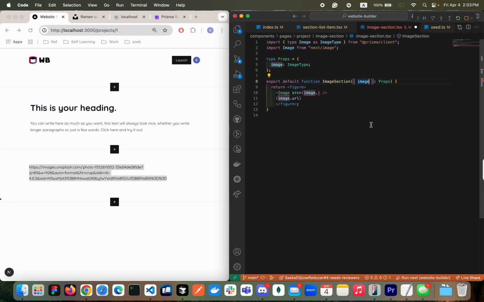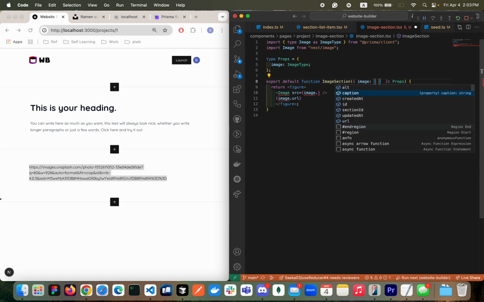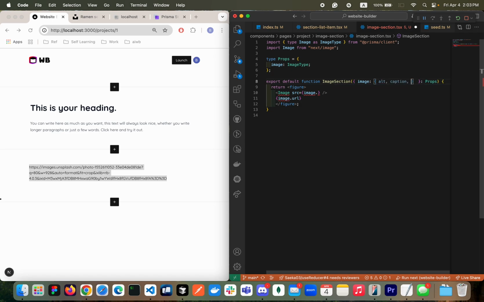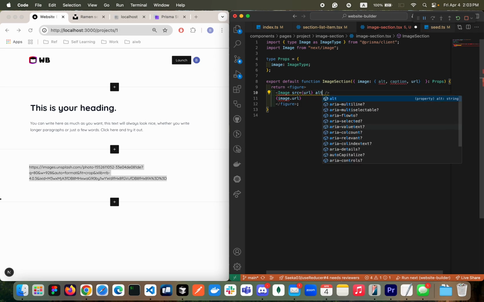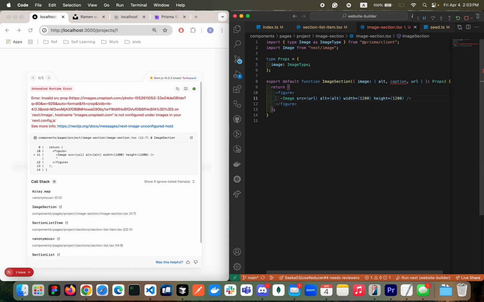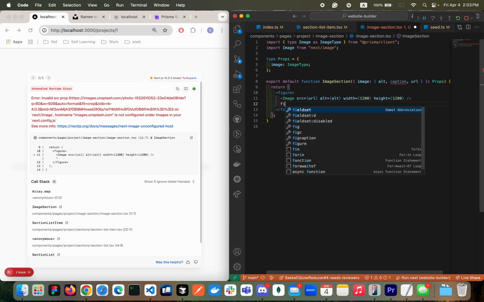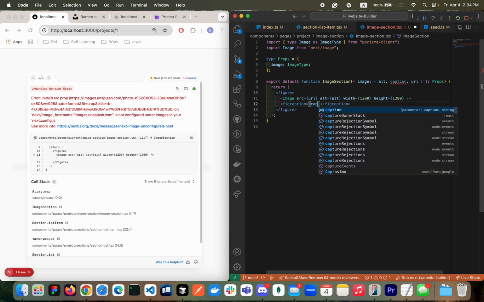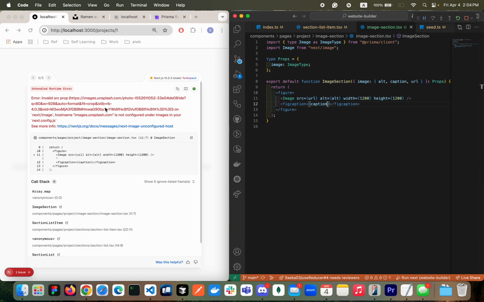Let's destructure here. It's going to be alt, caption, maybe URL. This one is good. I'm gonna say source is URL, and we need to have alt, width. Let's give maybe 1200, height, 1200. Then we're gonna have figcaption, caption. Looking good. We are facing one error.